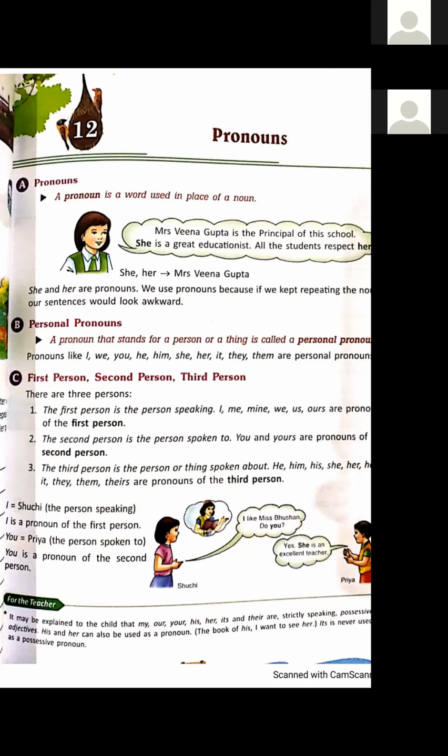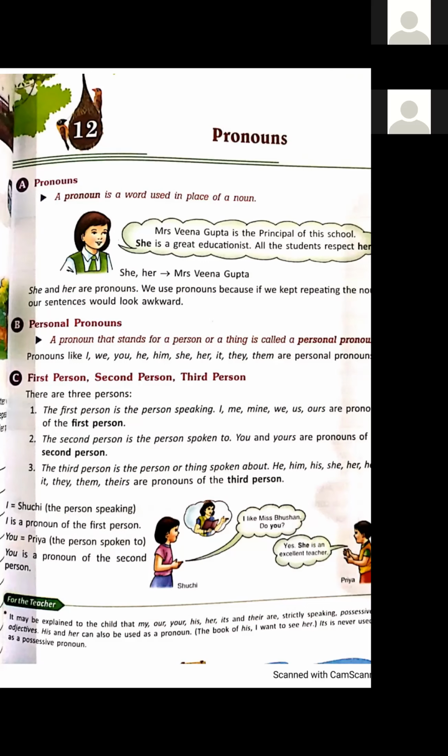A pronoun that we use in place of a person or a thing is called a personal pronoun. Like I, we, you, he, him, she, her, it, they, them, they all are personal pronouns.